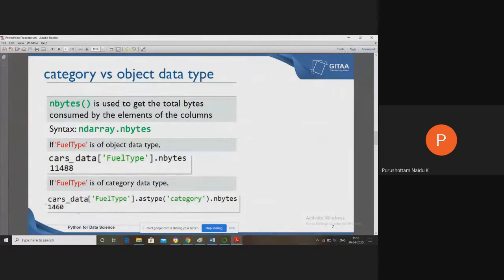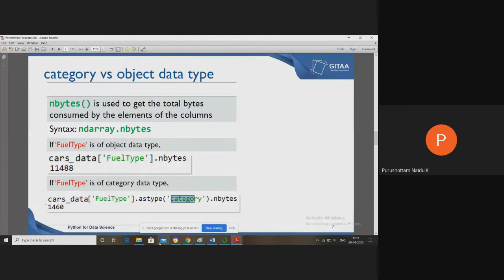Now, if you convert that column to categorical type, definitely the number of bytes decreases. For example, if I convert the fuel type to categorical and check nbytes, the number of bytes occupied is 1460. So this is one of the advantages: the categorical data type takes less space compared to the object data type, and it's better to maintain a column as categorical if it has a fixed number of values.